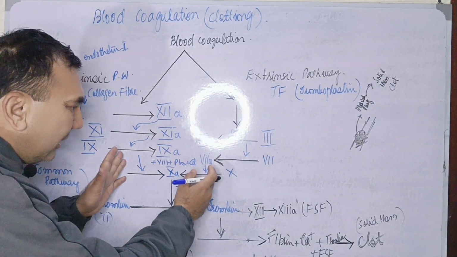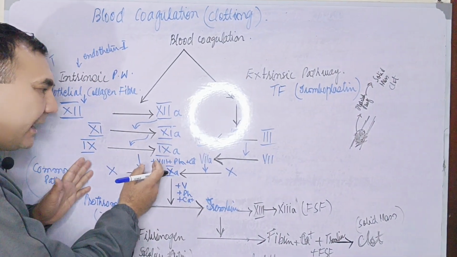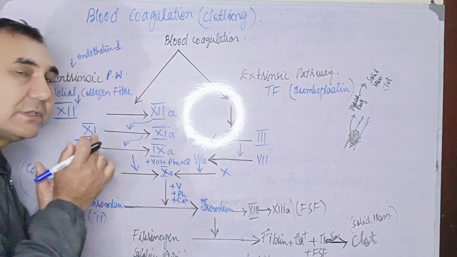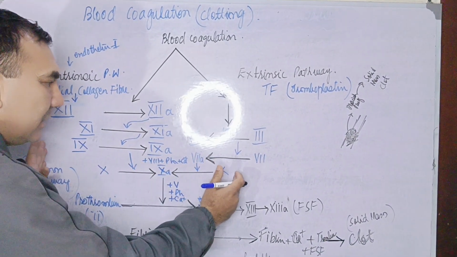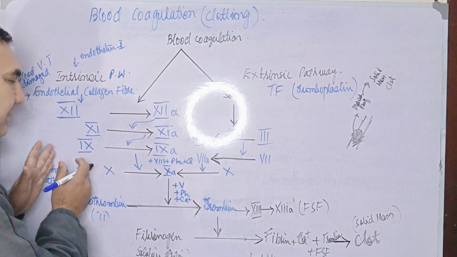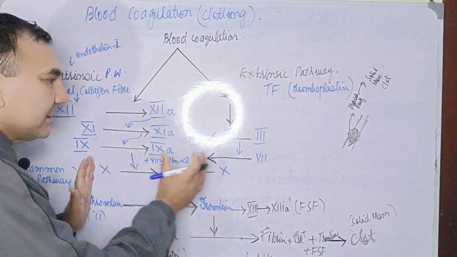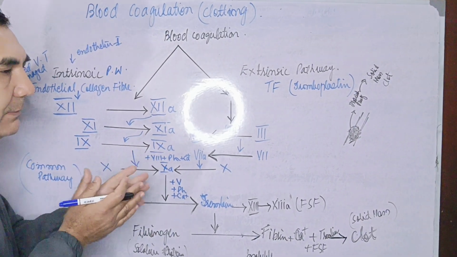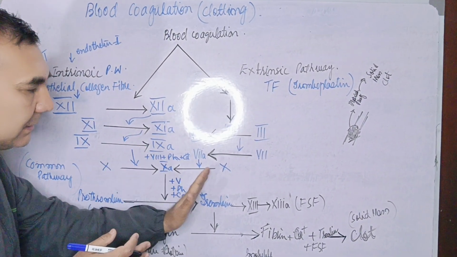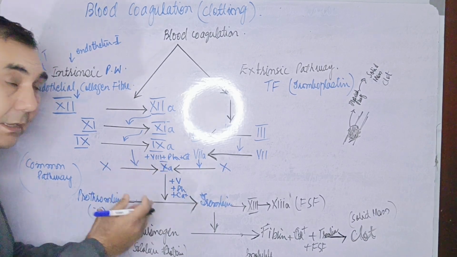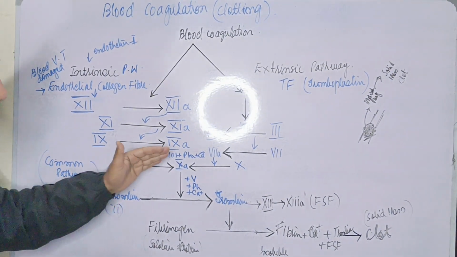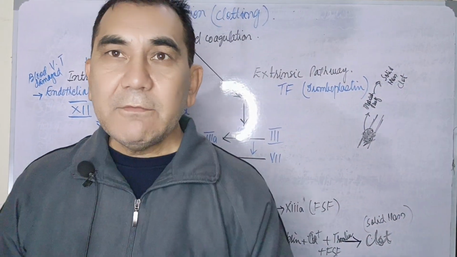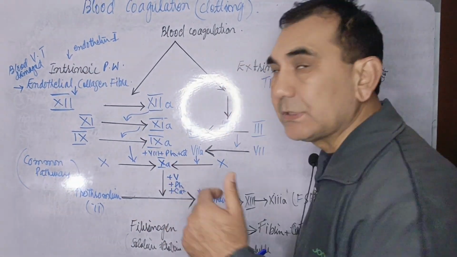Now the 7A, with the help of the eighth factor, the phospholipids, and the presence of calcium, in both the intrinsic pathway and the extrinsic pathway, the ninth factor and the seventh factor, with the help of the eighth factor, the phospholipid and the calcium, convert the 10th factor into 10A. Now from here, when the 10th factor converts into 10A, the common pathway will start.